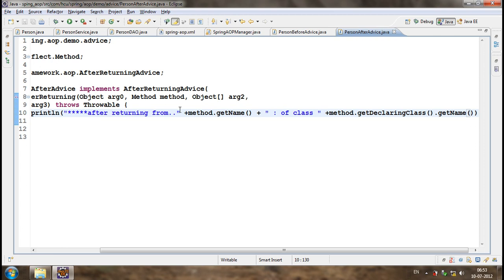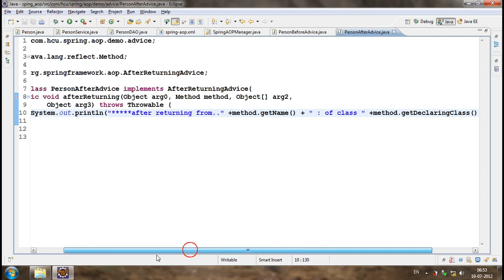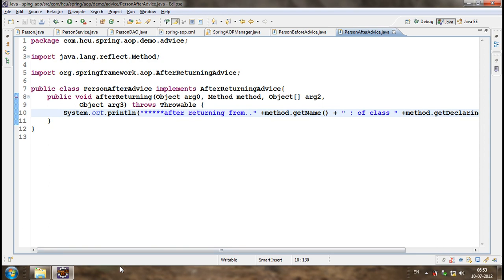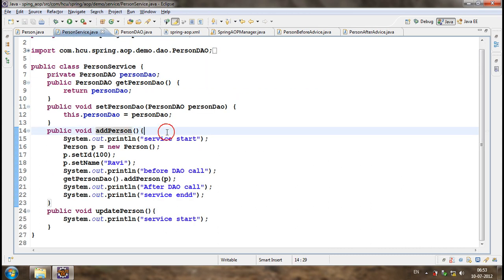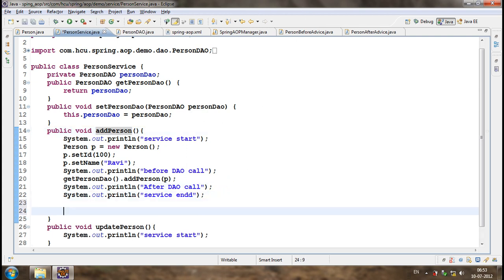See, I am executing after returning advice. This after returning advice will be executed after the call is returned from a method. In general, any shutdown kind of activities or the transaction related stuff will be done in the after returning advice. Let's consider this is a service method, which is person service. We are calling add person. Now, what we are doing is we are doing two things. Insert a person record.